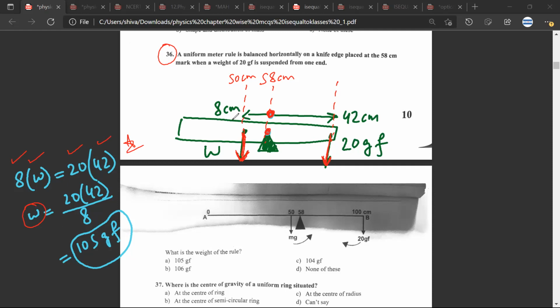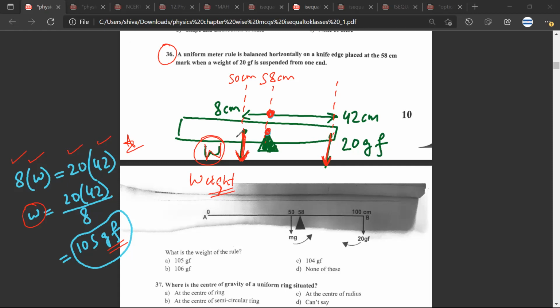So, Mr. CB, there are 2-3 things that you need to understand. One is that try to always call this W so that you remember that this is a weight. Any doubt about this? No doubt, sir. Always remember that GF, gram force, is the weight. So it is always helpful to call it W. Don't call it M, or it will lead to needless confusion. So that is the first thing.